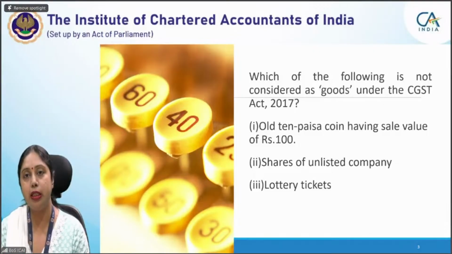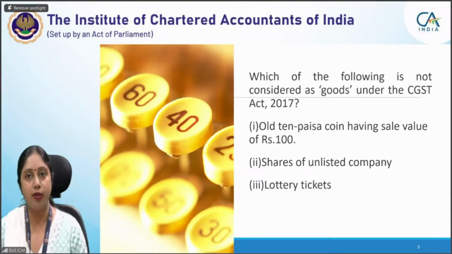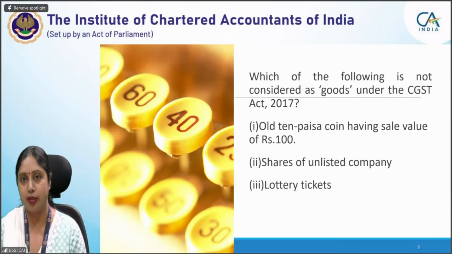Supply should be either supply of goods or supply of services. So any transaction would fall under the purview of supply only if it is either in goods or in services. So that makes the definition of goods and services important for us.